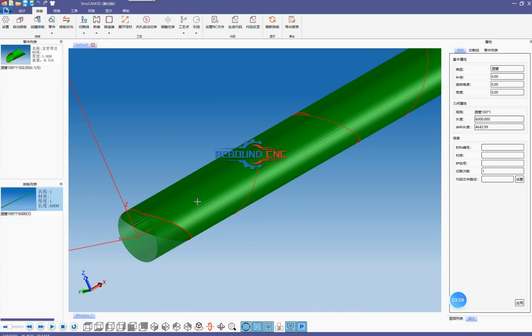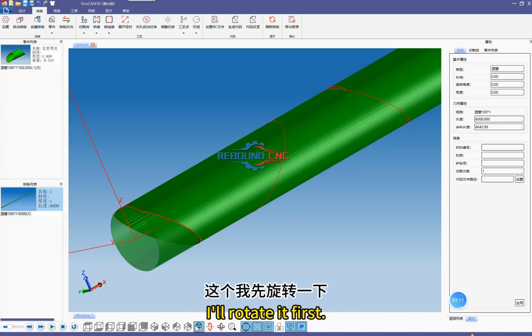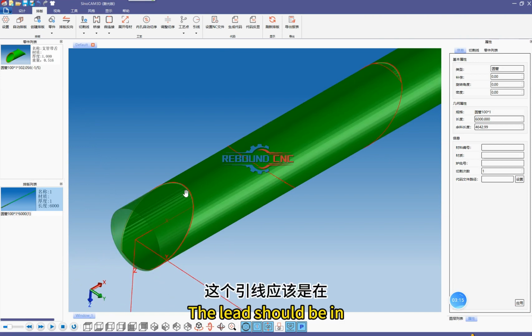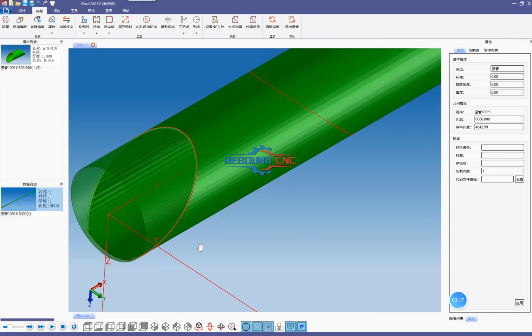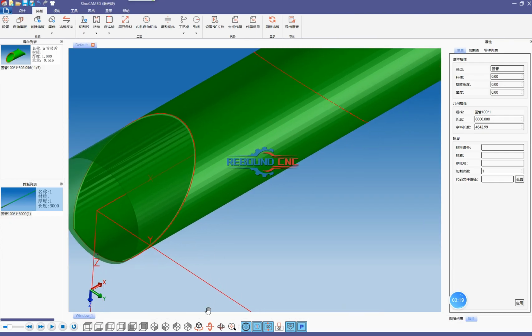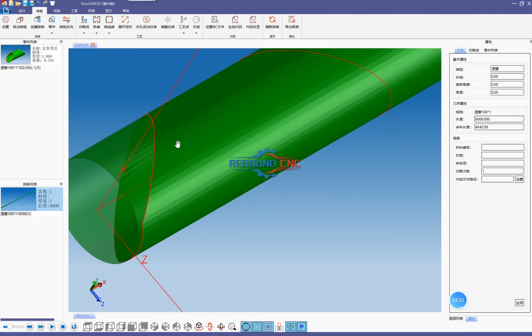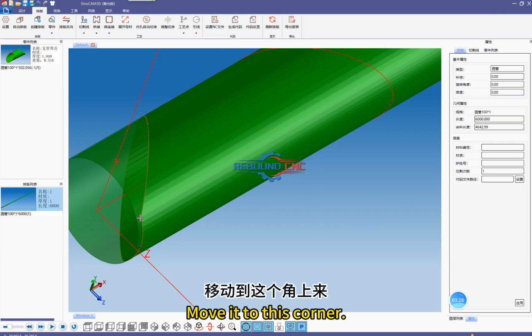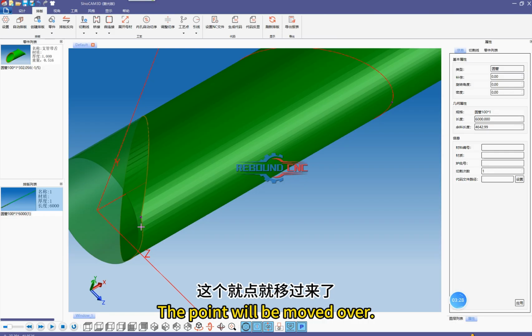Move the lead wire. I'll rotate it first. You can see, the lead should be in. It was originally in this position. Click it to move it. Move it to this corner. The point will be moved over.